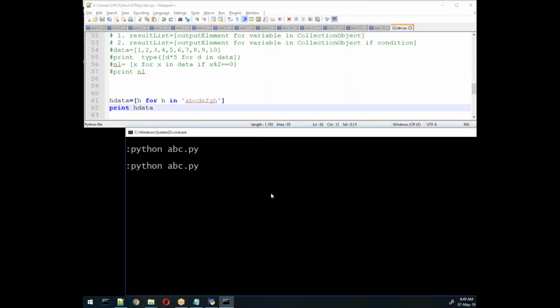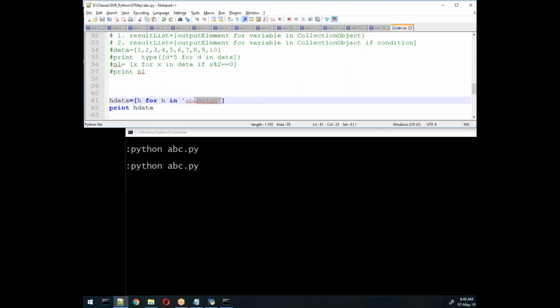A, B, C, D, E, F, G, H. Right. Then what is the benefit here? Instead of writing all this, you can reuse it directly. I'll write data is equal to this value.